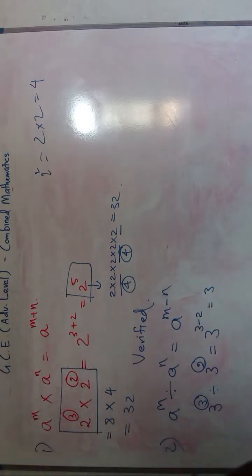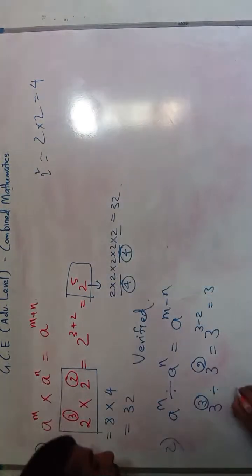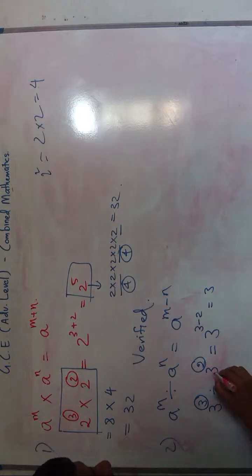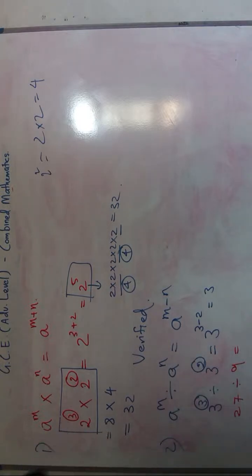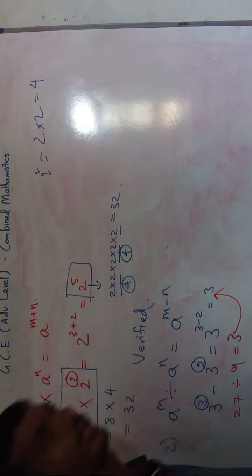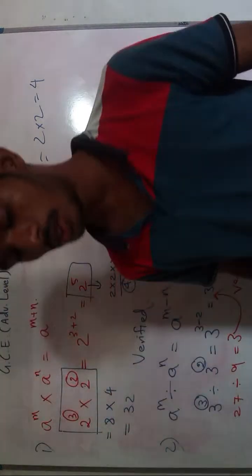Now let's verify this theorem also. How can we verify this? Here you see 3 power 3, 3 times 3 times 3, that is equal to 27. 3 times 3, 9. 9 into 3, 27. Divided by 3 power 2, which means 3 times 3, so that is 9. 27 divided by 9 is equal to 3. So LHS is equal to RHS. So this is also verified. This theorem is also true.